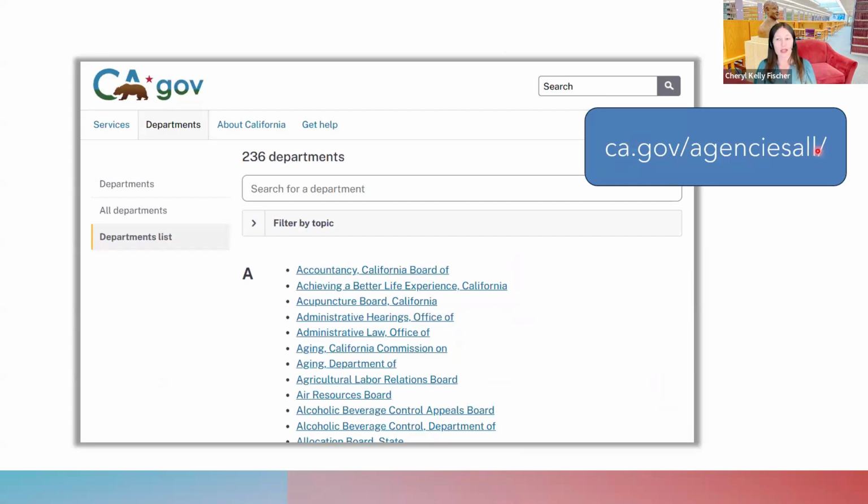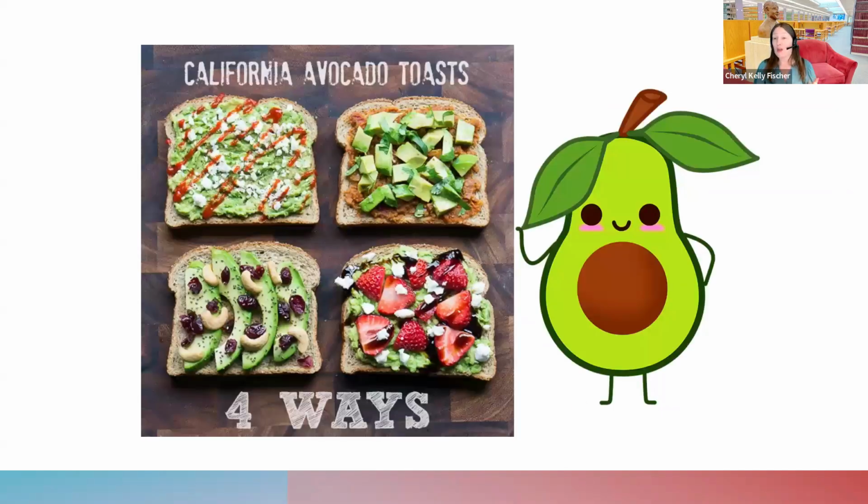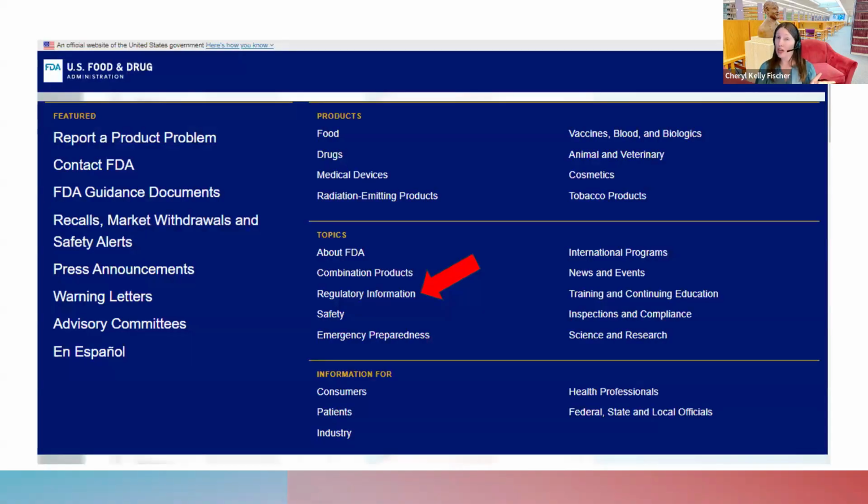California agencies' websites are great too, and here's that same website we saw earlier that lists all of the California agencies, which they call departments. So maybe you are looking for the agencies that regulate avocados. Test yourself for a minute. How many agencies can you think of that might regulate avocados? You could try the FDA, where that website has a link for regulatory information under topics.